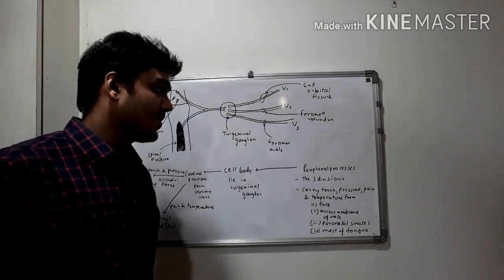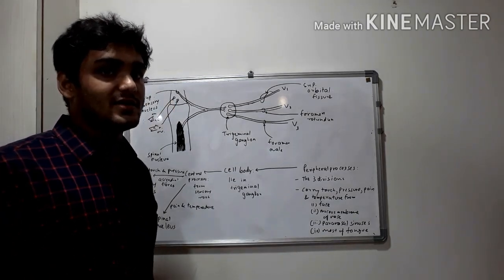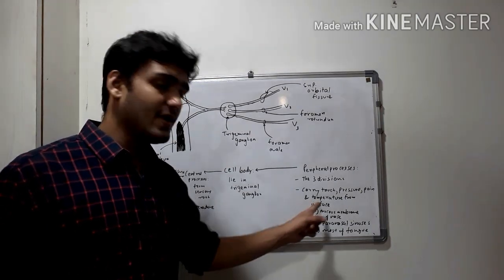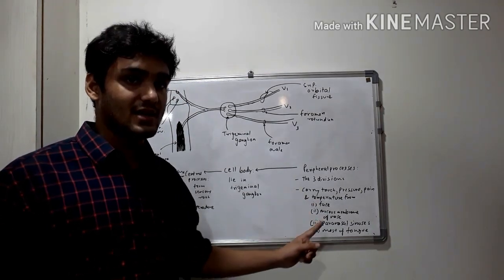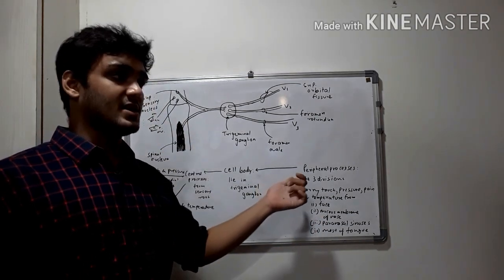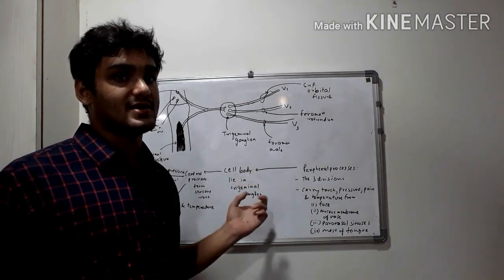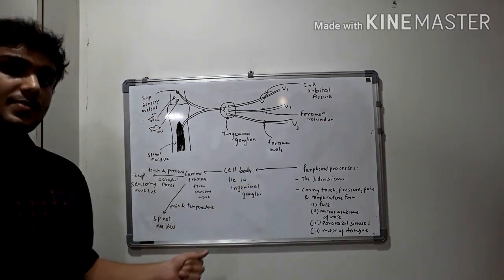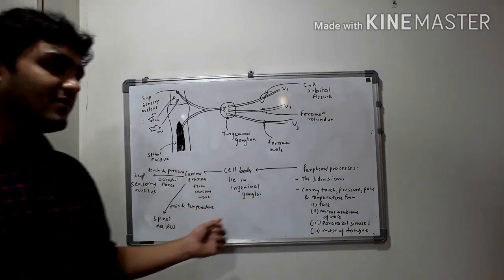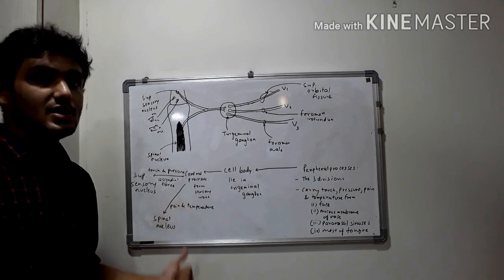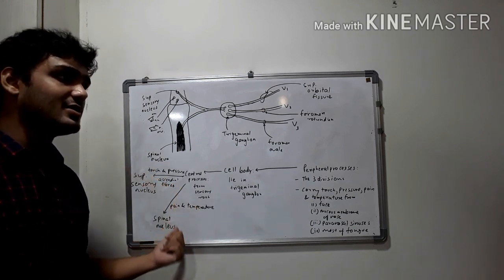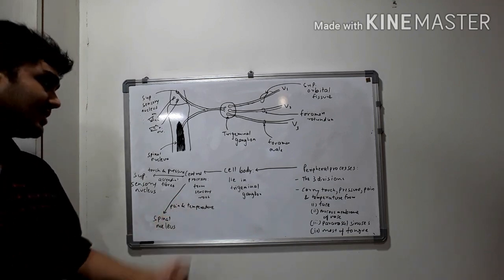So brushing it up again, the peripheral processes comprise of the three divisions and they carry touch, pressure, temperature and pain sensations from face, mucous membrane of nose, the paranasal sinuses and most of the tongue. Then these sensations are carried to cell bodies which lie in the Gasserian ganglion. Then to the central processes which form the sensory root, and out of them some fibers ascend and some descend. The ascending fibers reach the superior sensory nucleus with the touch and pressure sensations, and the descending fibers reach the spinal nucleus with pain and temperature sensations.